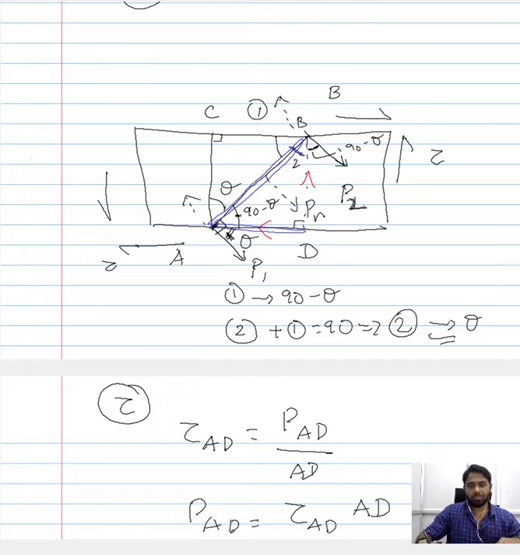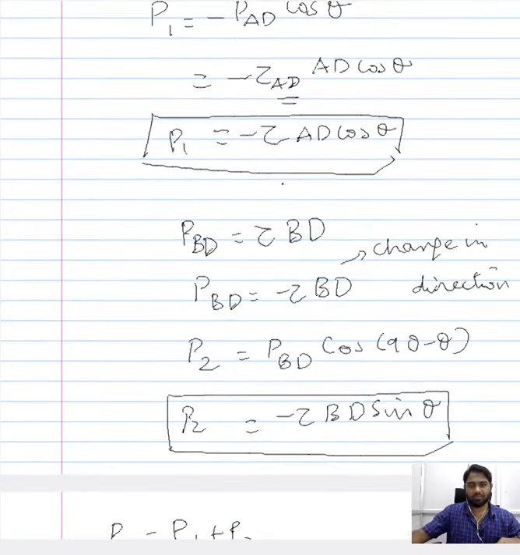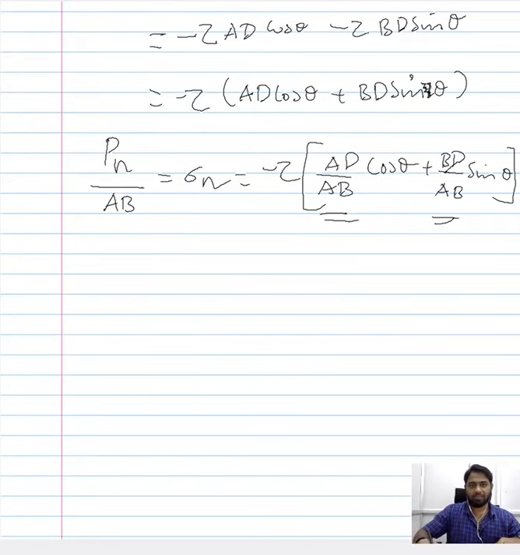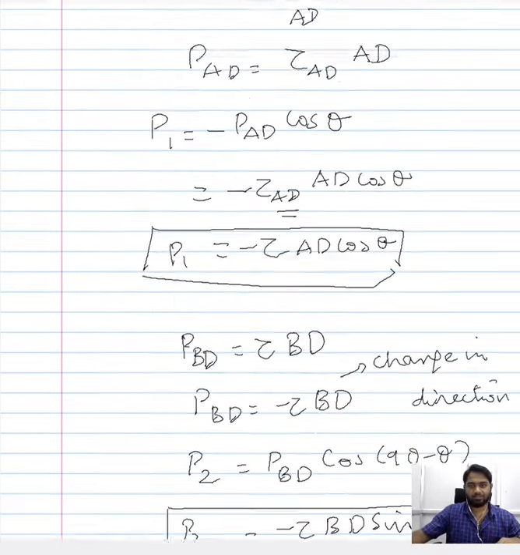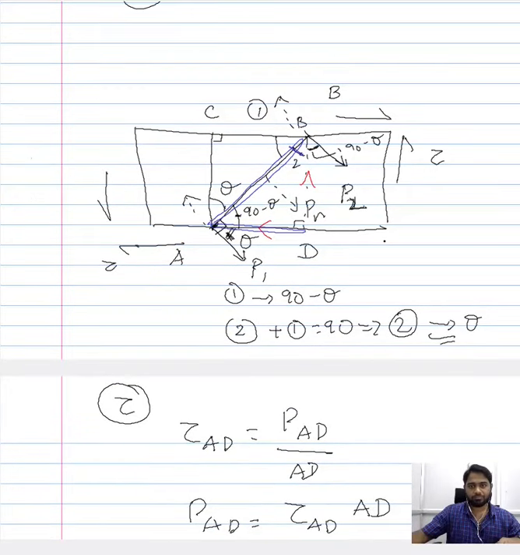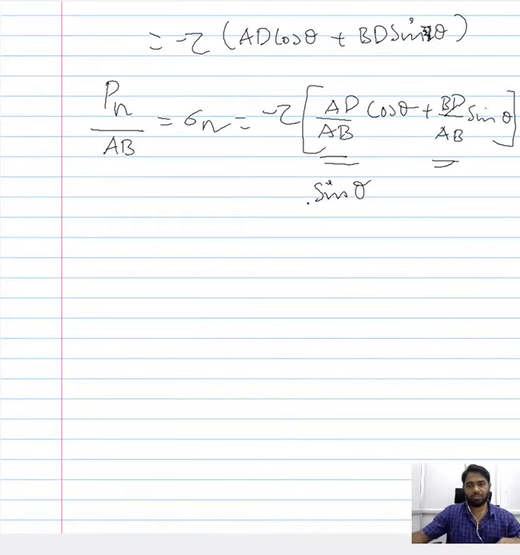So it should be opposite by hypotenuse, which is sine of theta. So AD by AB is nothing but sine of theta. And similarly, we have BD by AB, which is adjacent by hypotenuse, then it would be cos of theta.